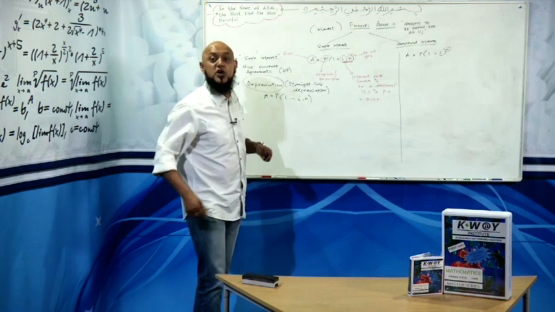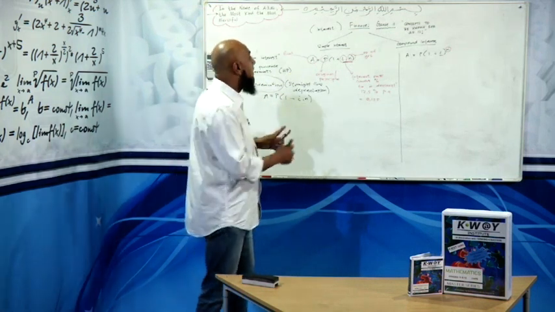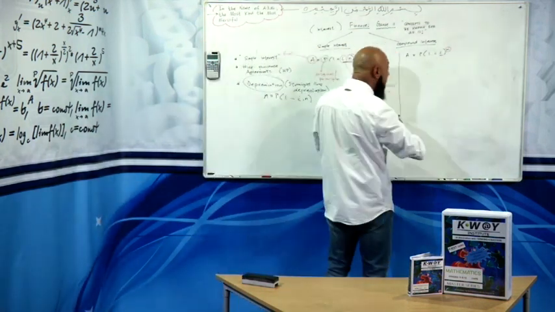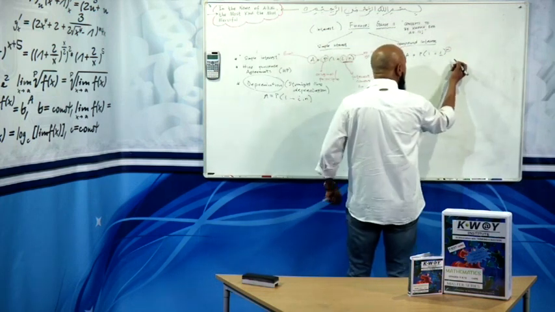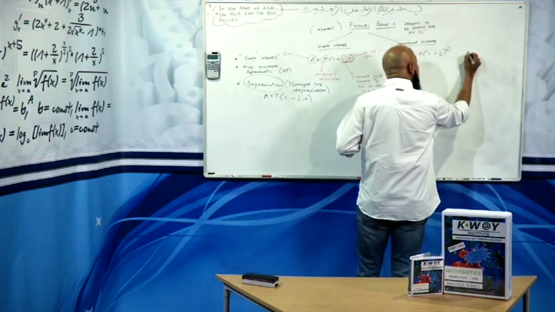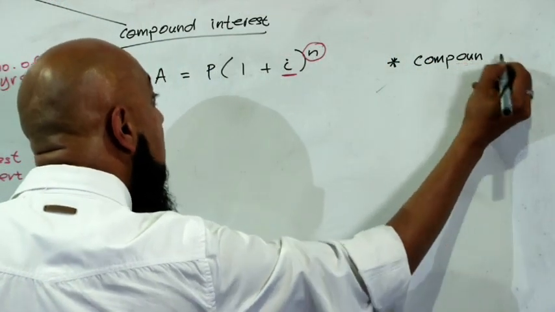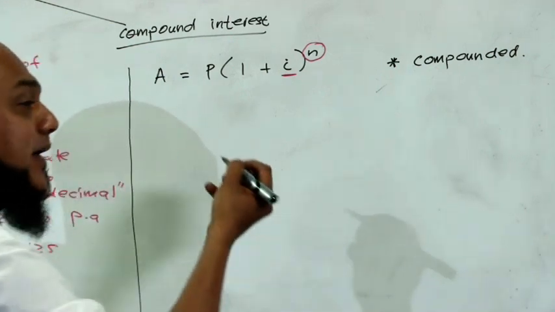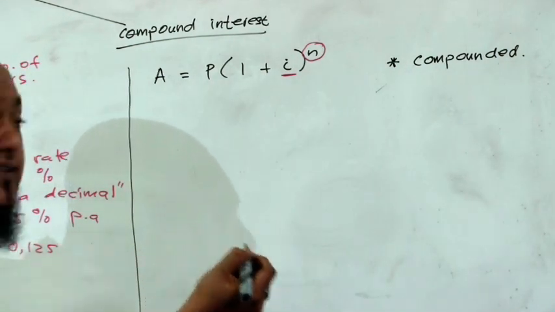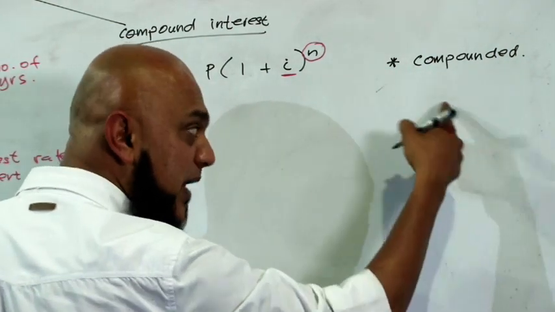We're now going on to compound interest. Now, A equals P into 1 plus i to the power n. When do we use this? Number one, we use it when the question uses the word compounded. Now, it can be compounded in different ways, and I'll explain to you when we're doing it.